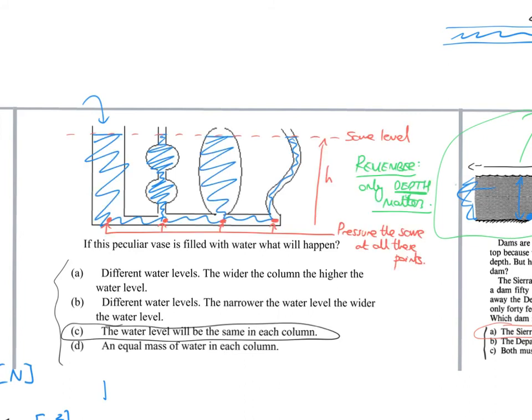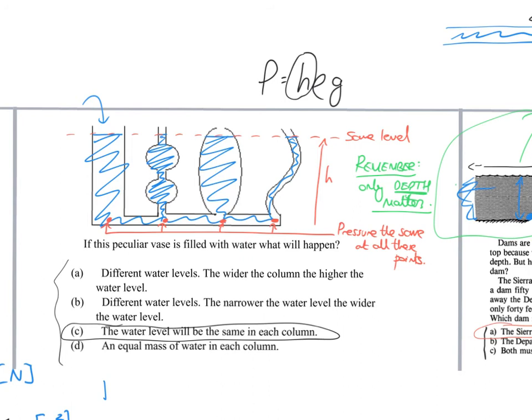The answer is C. Again, because pressure only depends on the depth for a given density and given gravitational field strength, the water will fill these jars, ignoring the fact that there's a gap in this one. So imagine it was sealed, will rise such that the depths are all the same, irrespective of the shape of this glassware.